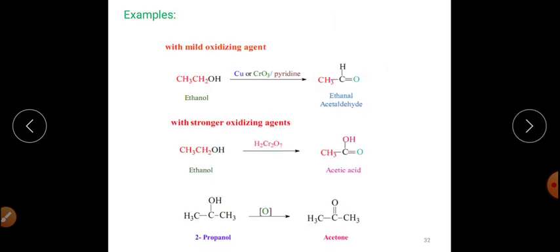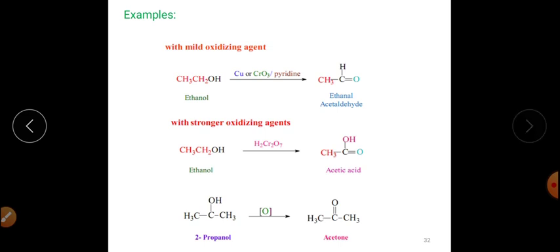Here are some mild oxidizing agents: copper at 300 degrees Celsius temperature, or CrO3 in presence of pyridine. So this is converting this particular ethanol into acetaldehyde, right?